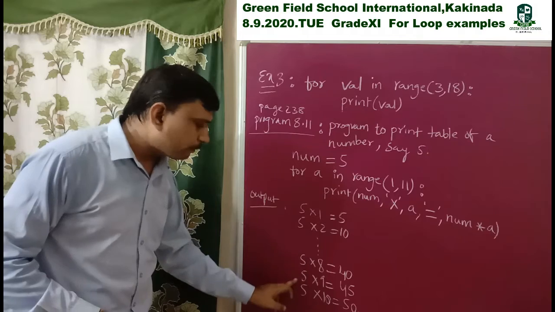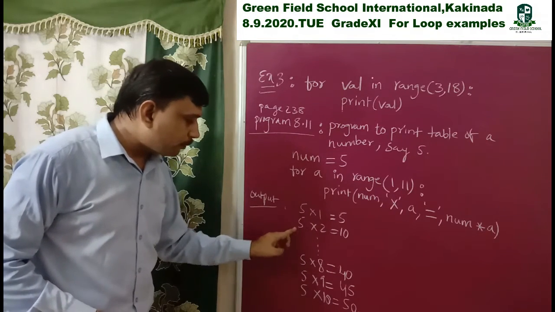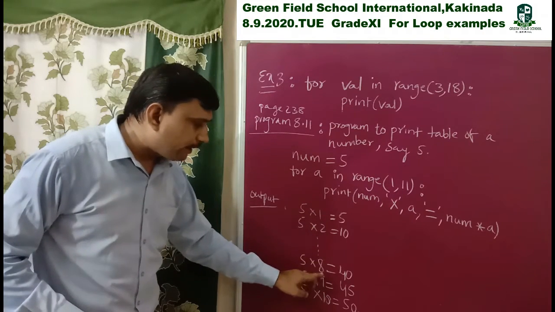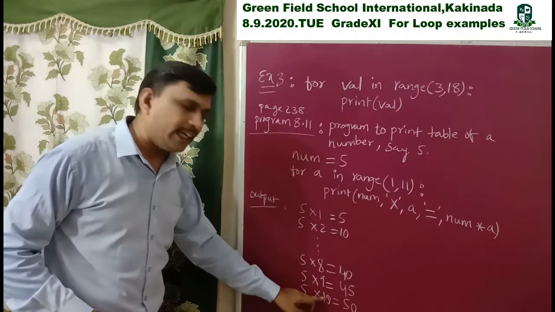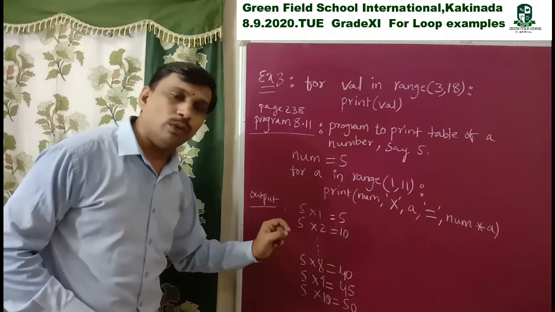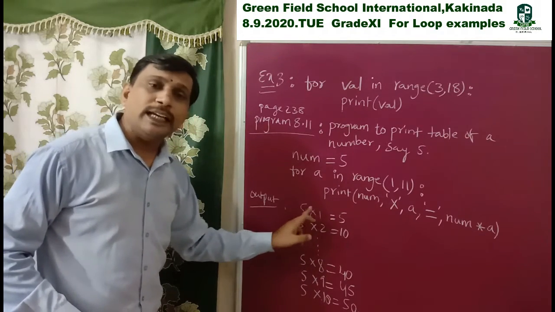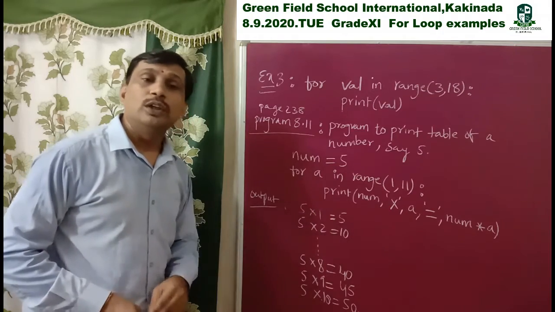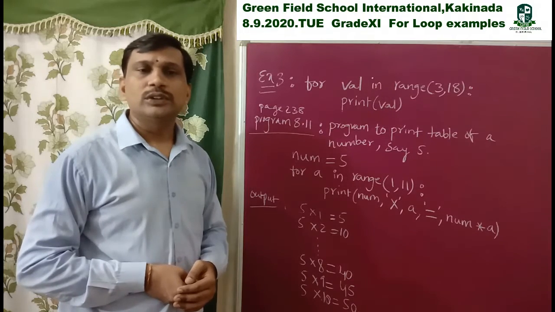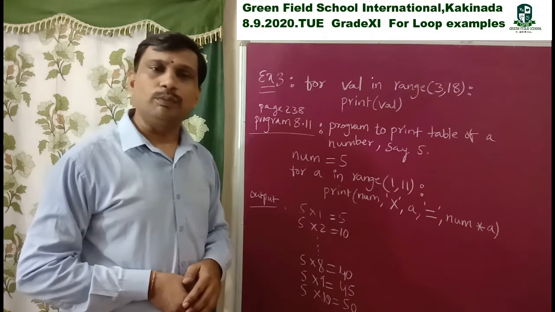Here, same pattern: 5 into 1. Here every time we print 5, every time we print "into", and every time it changes the values 1, 2, 3 like that. So the pattern is same. Every time we print "equal to", and every time we print the value of the product of these two values. In this way we print tables by using for loops, repeating the same set of tasks.